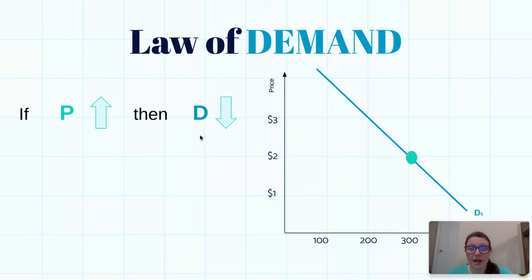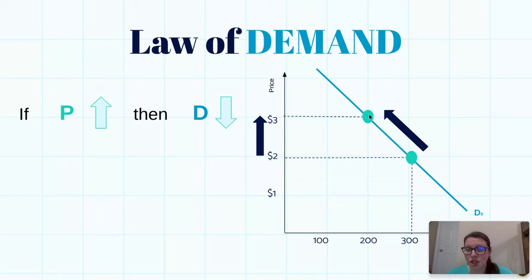So to demonstrate our law of demand, if price goes up, let's say we go up to $3. Now when we follow that across to our demand line, and then drop that down, we're going to see that only 200 people are now willing to buy that product. So at $2, we could have sold 300 of them. But if we increase our price to $3, then only 200 customers are willing to buy it. And this continues to be true all along the line.